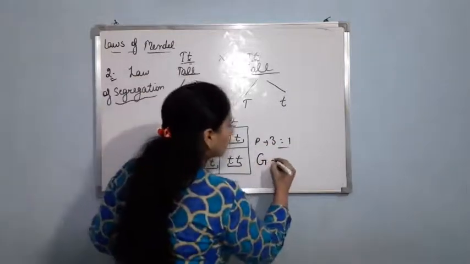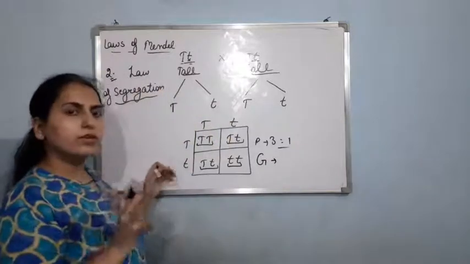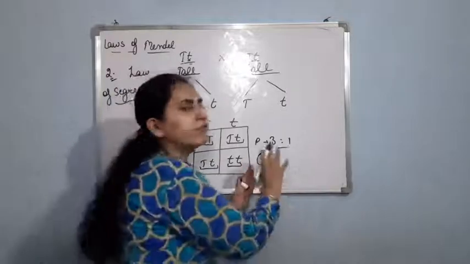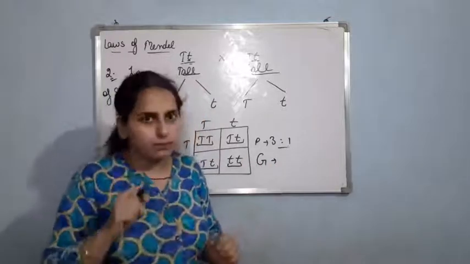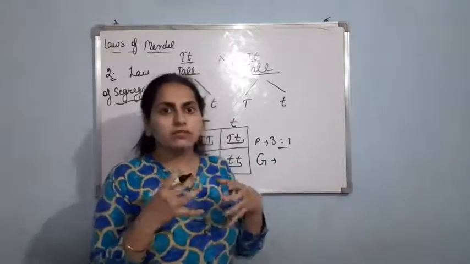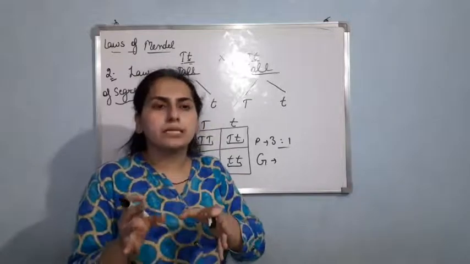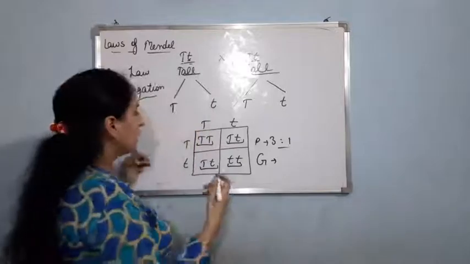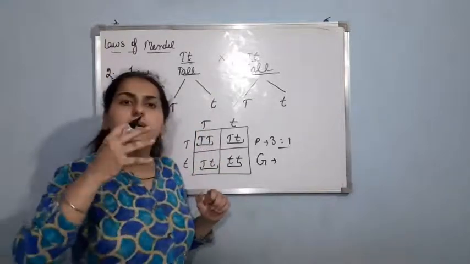But if I talk about the genotypic ratio, it means the ratio which we find with the help of genotype. Now what is genotype? Genotype basically represents the genetic makeup of an organism. In this we see the genetic makeup.